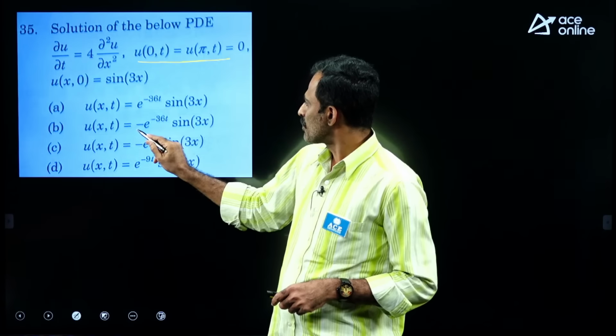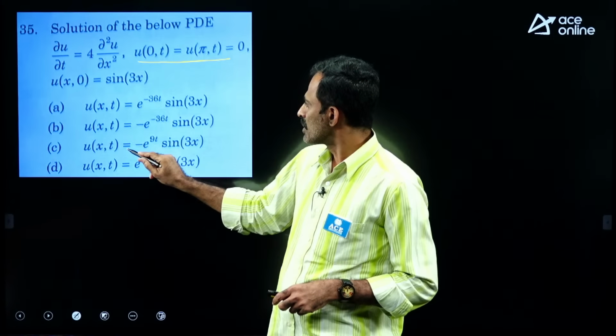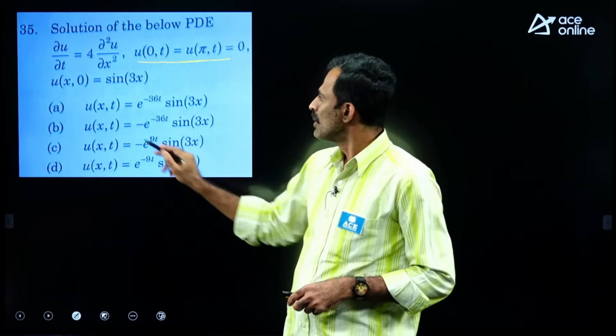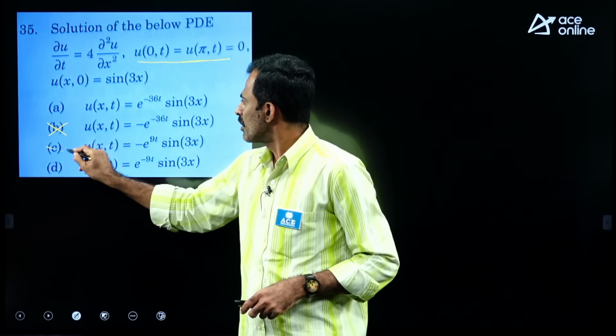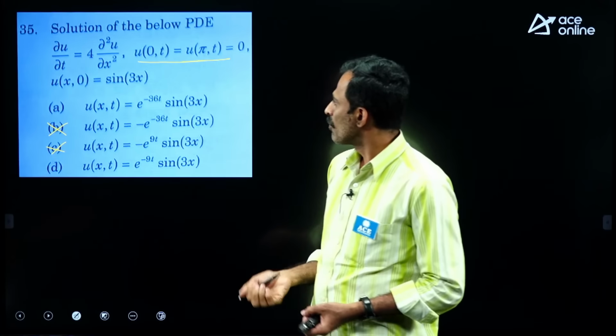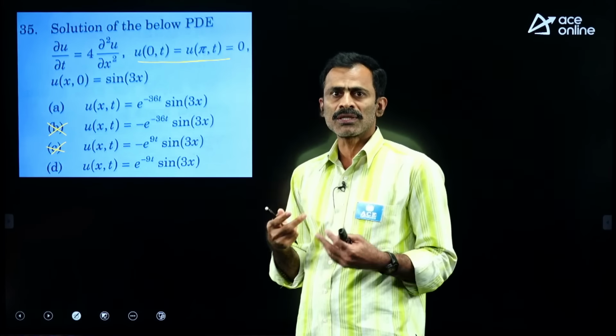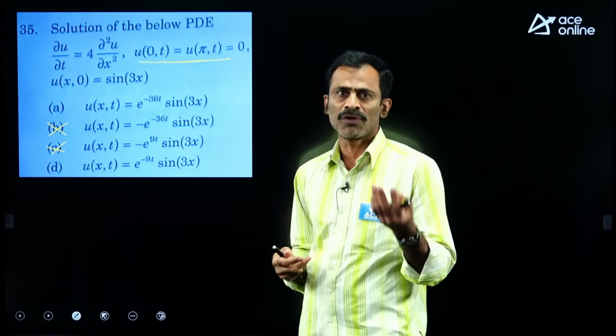But this is not satisfied with B, not satisfied with C, because when you substitute t equal to 0, this will give the minus of sin 3x only. So the two options are eliminated from the last condition. Finally, only two options are eliminated using the conditions. By using the conditions it is not possible to choose the answer, so we can try the differential equation.